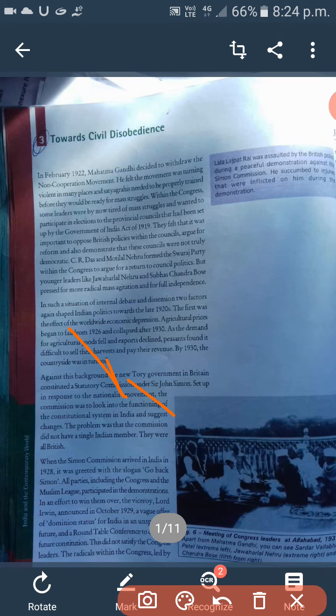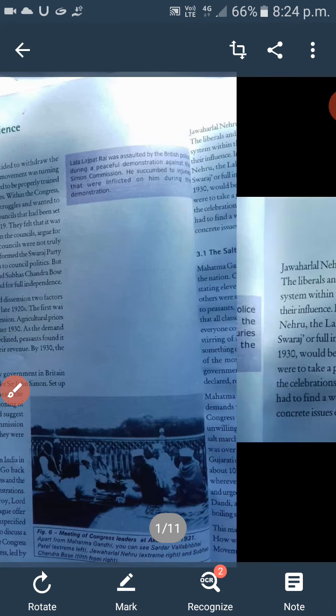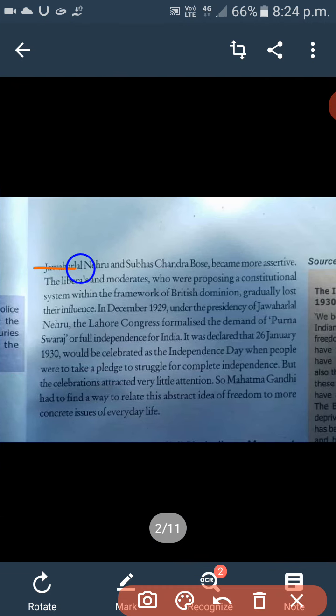for the future constitution of India. This did not satisfy the Congress leaders. The radicals within the Congress, led by Jawaharlal Nehru and Subhas Chandra Bose, became more assertive and self-assured, while the liberals and moderates who were proposing a constitutional system within the framework of British dominance gradually lost their influence. So finally, some leaders became more self-assured.